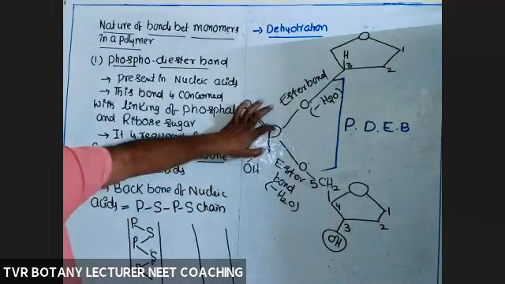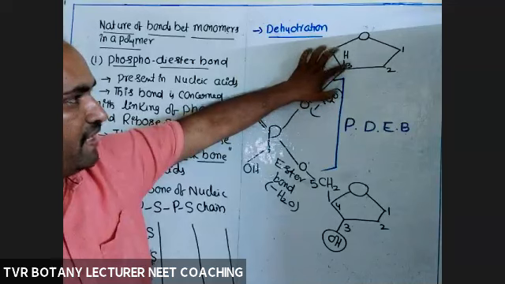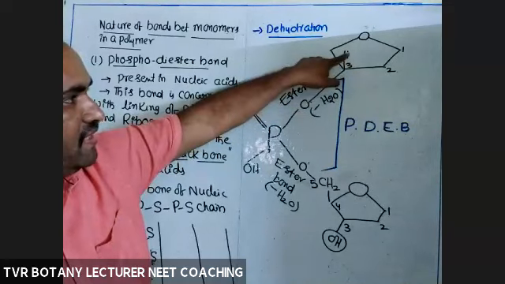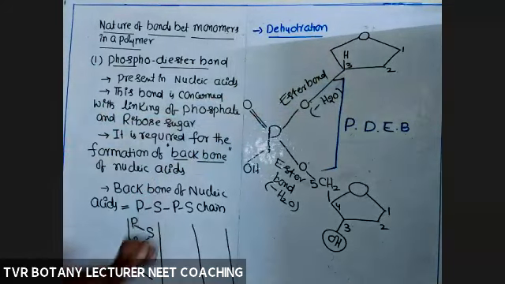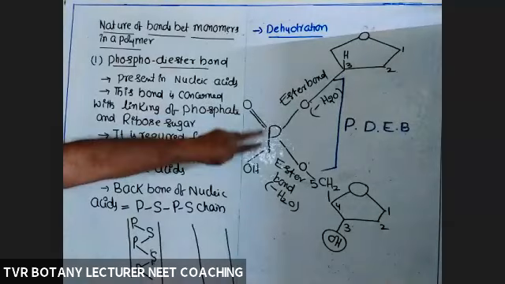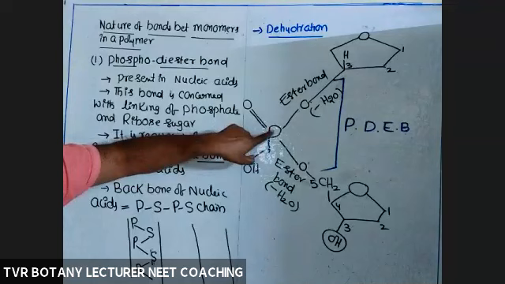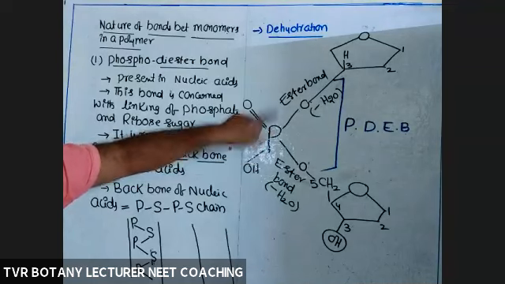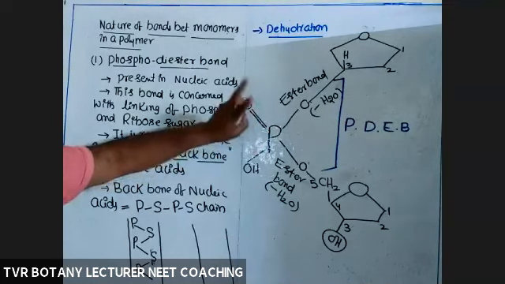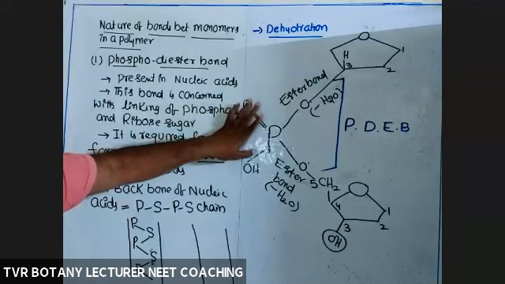Next, the second bond linked to the third carbon in the second sugar molecule. So the purpose of formation of ester bond is to link two successive ribose sugar molecules. And these are produced by means of dehydration only. Like that, the phosphate in DNA or RNA is able to produce two ester bonds only.